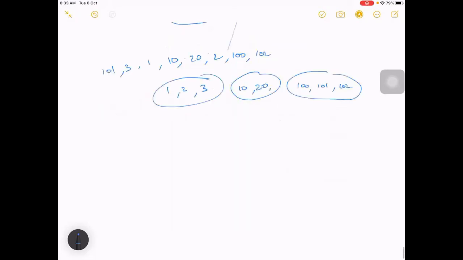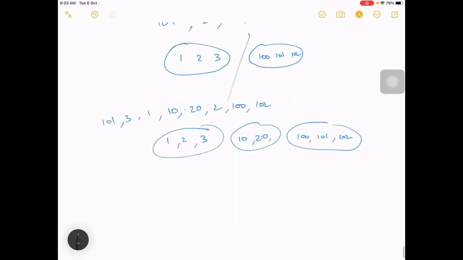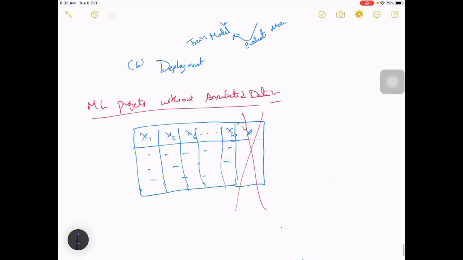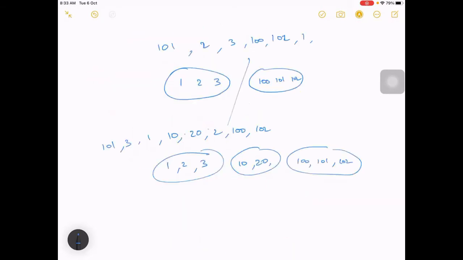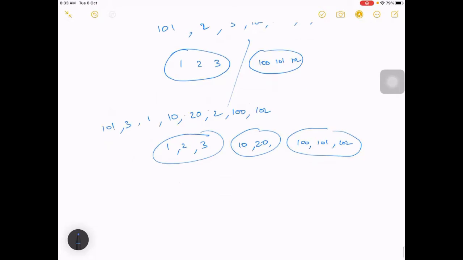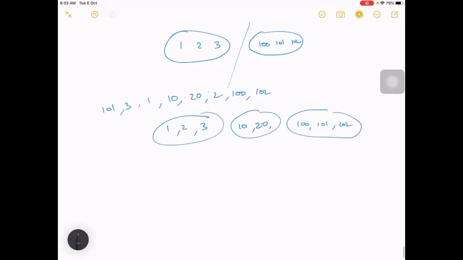Similarly, in these kinds of problems, we only have X but not Y. Even in that case, we can group them based on characteristics of our data into various groups. But we can't say this is class 1, this is class 2 and so on. We can only say that this is one cluster, this is one more cluster, or a group.